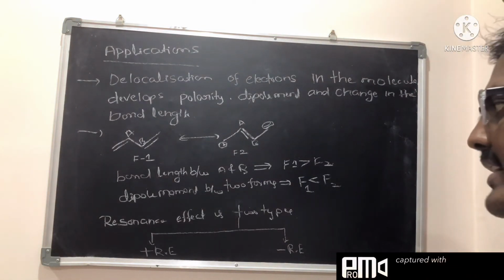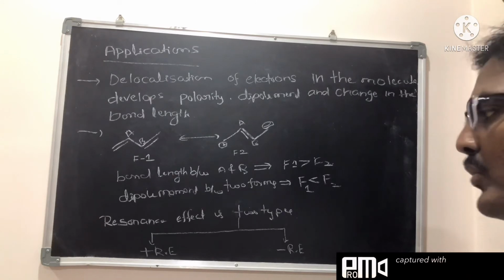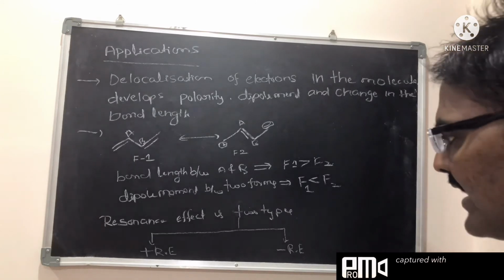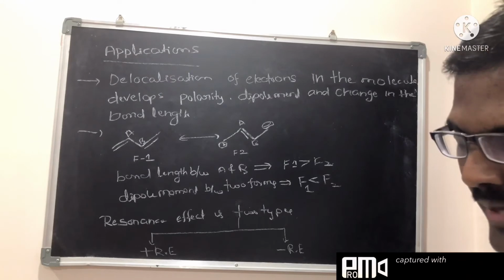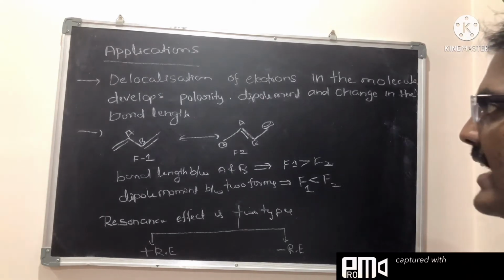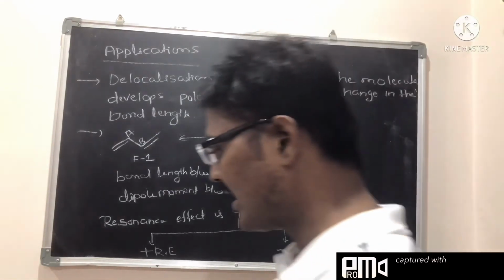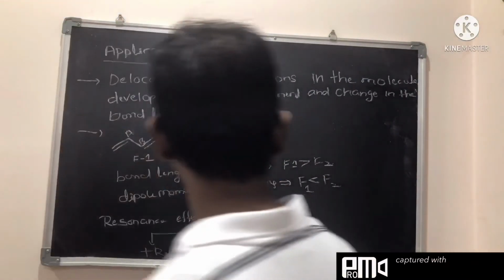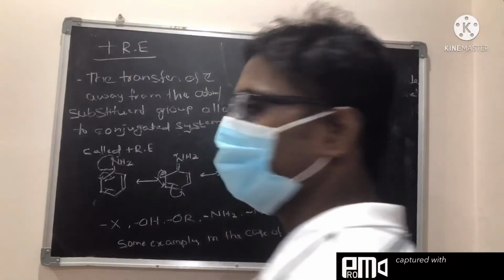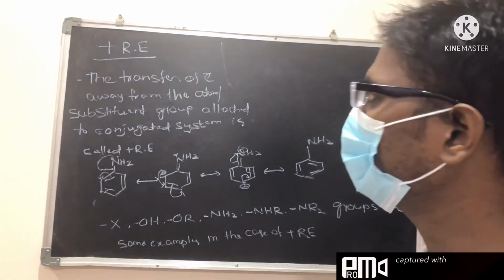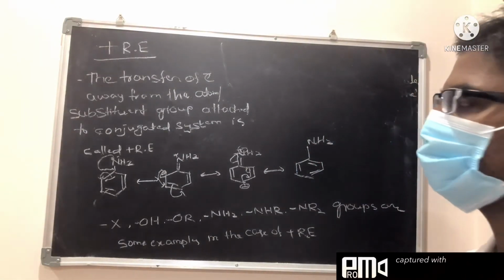The resonance effect is of two types: plus RE effect and minus RE effect. Plus resonance effect, minus resonance effect. Now we define them. First, the plus resonance effect.